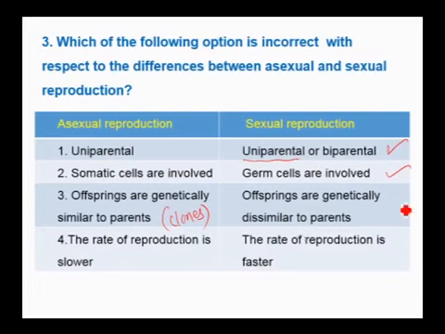Offsprings are genetically dissimilar to the parents because genetic recombination takes place during gamete formation in meiosis, therefore all the three statements are correct. The rate of reproduction is slow here. See, this is the wrong thing.